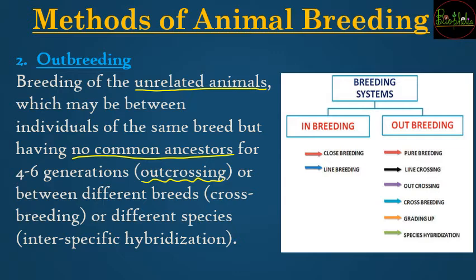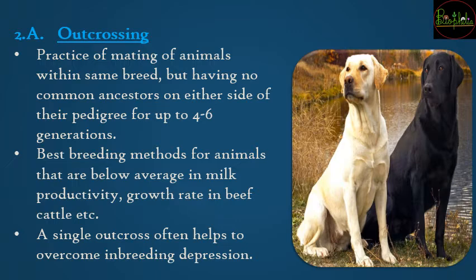If you are choosing different breeds, then you are going to call it crossbreeding. And if you are choosing different species altogether, then it will be called interspecific hybridization. So here we have seen 3 things: the first one, outcrossing, the second, crossbreeding, and the third, interspecific hybridization. Now let's understand these in detail one by one. The first one we have to understand is outcrossing.